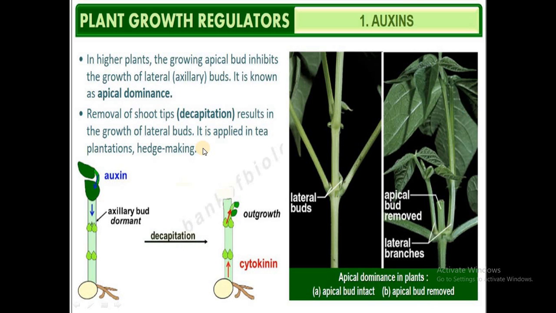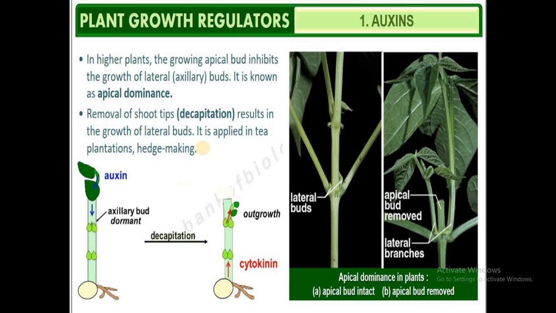This apical dominance is a phenomenon found in the growing apical bud, which inhibits the growth of the lateral buds. It is called apical dominance, and it is mainly due to the presence of auxins in the shoot tip or in the apex of the stem. And this action can be neutralized.